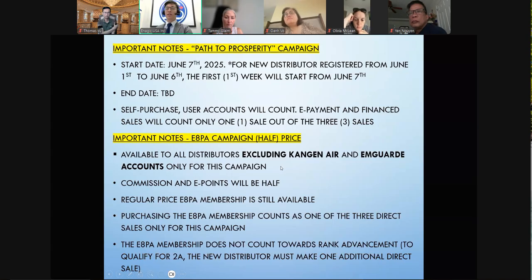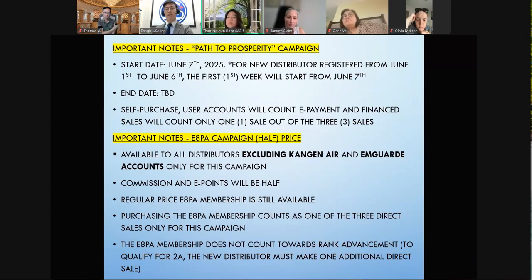So if you have any other distributor accounts outside of these, you can purchase EAPA if you don't have it already. If you purchase the EAPA at half price, of course, the commission and the e-points generated will also be half. But if you want to maximize the commission and e-points, you still have the option to purchase the full price of EAPA.